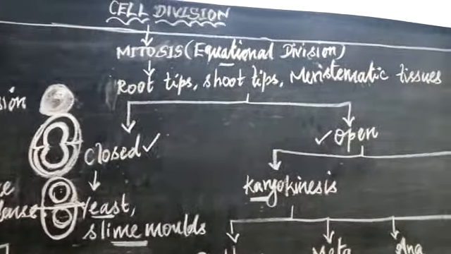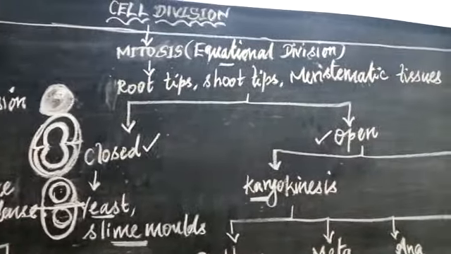During closed mitosis, there is no nuclear division and no disappearance of the nuclear membrane or the nucleolus. Only within the cell itself, the chromosomes move towards the opposite poles. The well developed nucleus is there, but the nuclear membrane has not disappeared, the nucleolus has not disappeared, but the chromosomes move towards the opposite poles with the spindle fibers. After that the plasma membrane and cytoplasm also divide. Now totally two daughter cells are formed there. So this is considered closed type because this division occurs only in the cell itself.